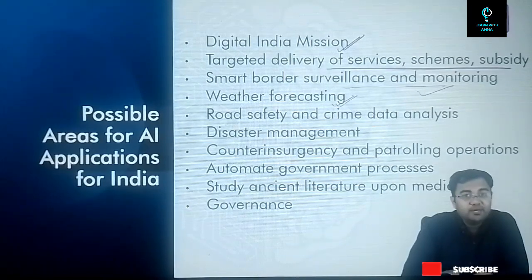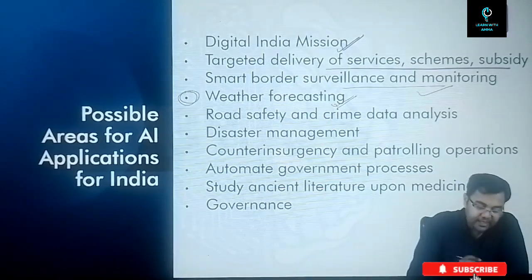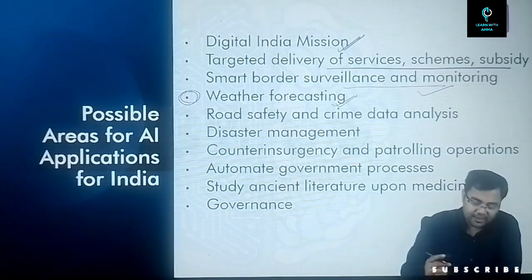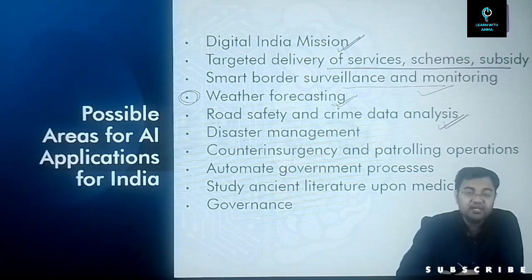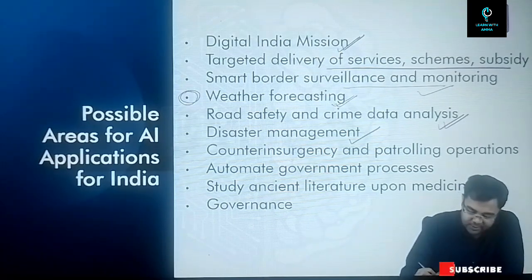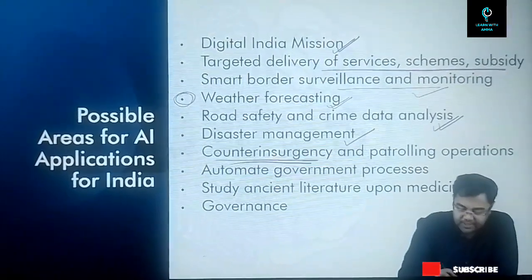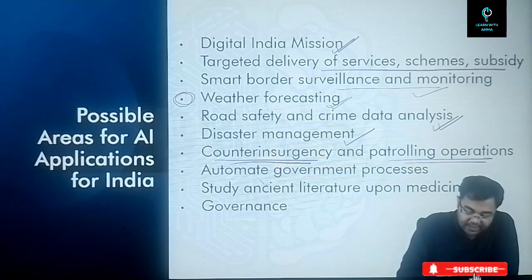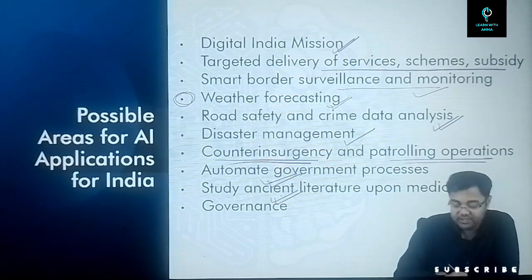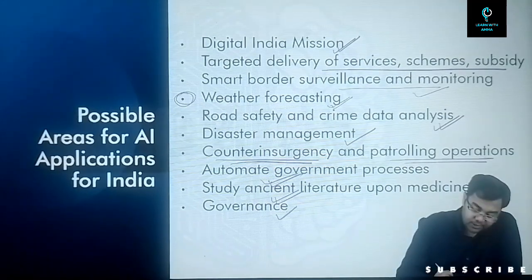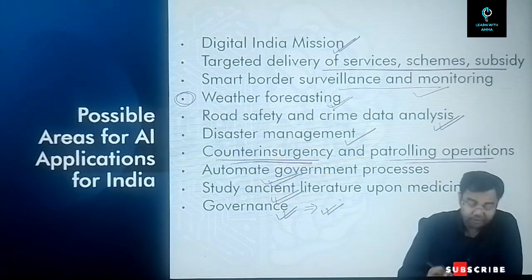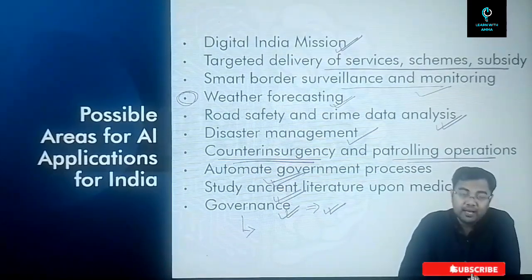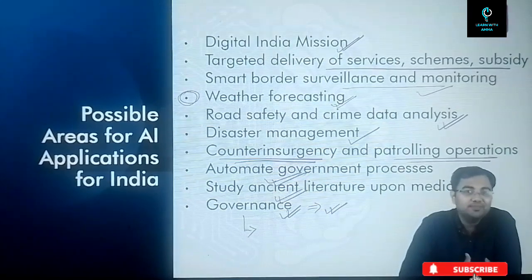Weather forecasting will be a big thing that can take help from artificial intelligence, and we discussed this partially when we were discussing various applications. Then it can help in road safety and crime data analysis, and in disaster management. It can even help in counter-insurgency and patrolling operations. It will definitely help there as well. Then automating government processes, study of ancient literature on medicines, and also governance. And this is something very important for you to understand, that in governance artificial intelligence can be a huge boost. And also for your mains examination, this is a big question.